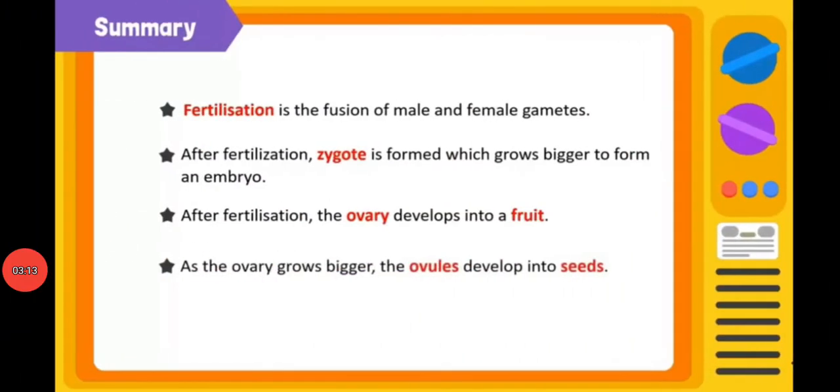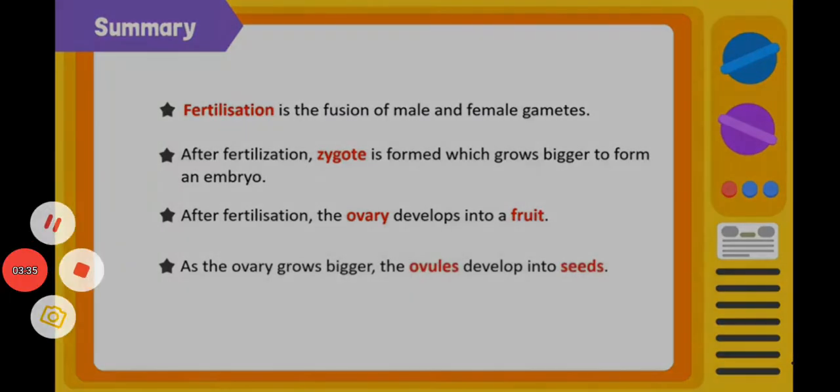So, what have we learned? First, fertilization is the fusion of male and female gametes. Second, after fertilization the zygote is formed, which grows bigger to form an embryo. After fertilization the ovary develops into a fruit, and as the ovary grows bigger the ovules develop into seeds.